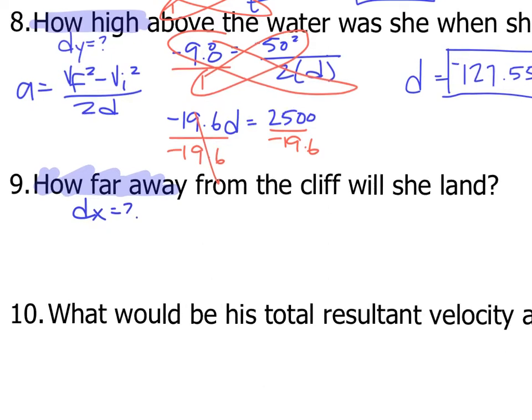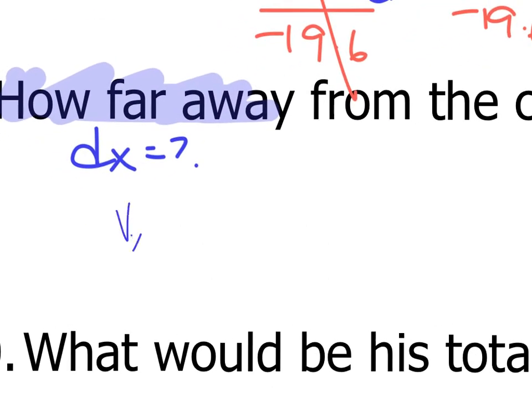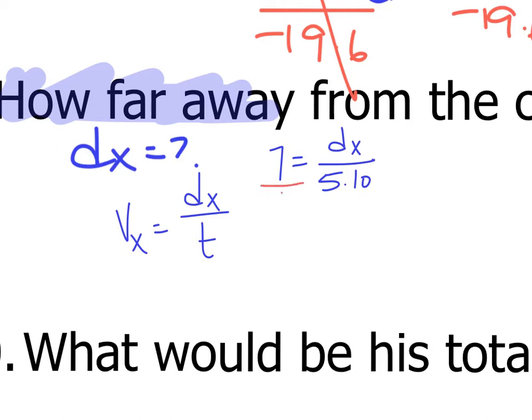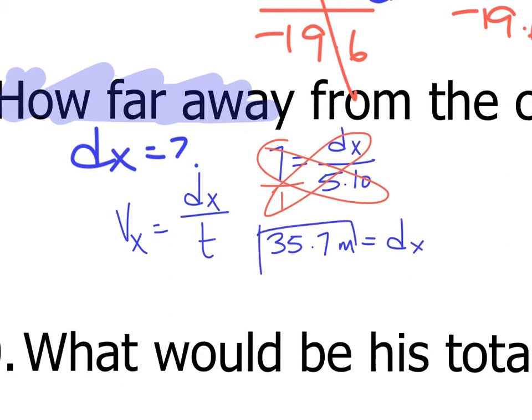Okay, and there's only one dx equation, and it is vx equals dx divided by t, where my horizontal velocity was given to me in the problem. It is 7. dx I do not know, and my time we calculated in number 8, which is 5.10. So now I need to cross multiply 7 times 5.1 and 1 times dx. 7 times 5.1 gives me 35.7 meters. 1 times dx is dx. So horizontally, she will land 35.7 meters away.